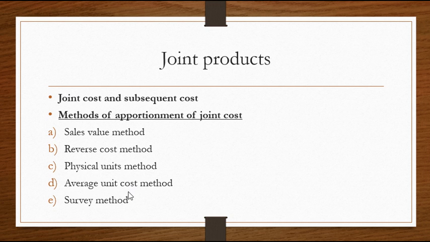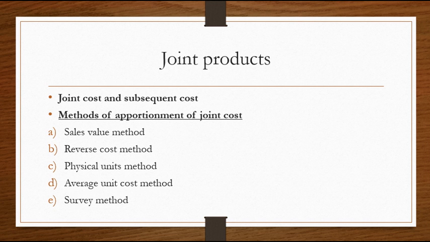Next, the average unit cost method. Under average unit cost method, they find out the cost by dividing the product's total cost by the number of units produced. So you take the total cost divided by number of units produced, and you'll get the cost per unit. The total cost for producing, or for taking raw materials from the crude oil, or for processing petrol, kerosene, diesel and grease, will be 30,000.